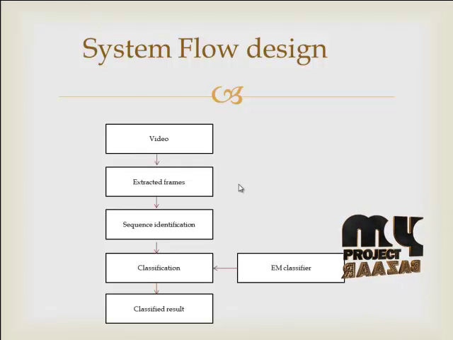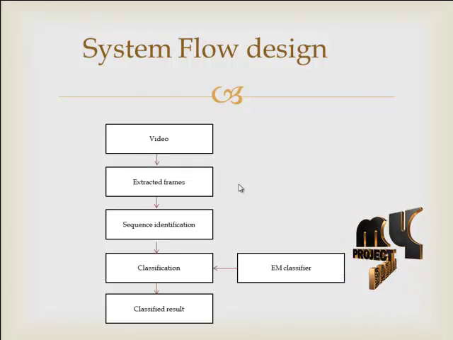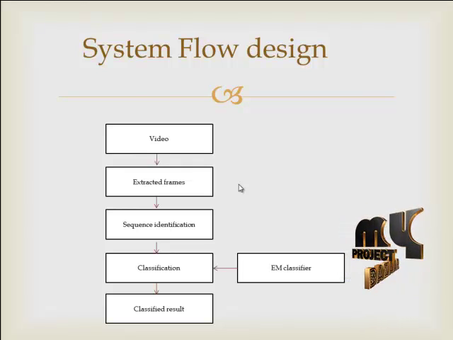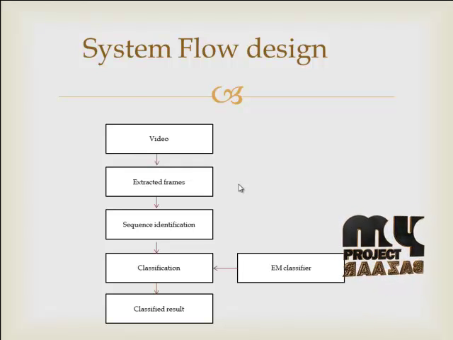Every video has a number of frames. The frames are extracted from the video, and the extracted frames are processed to identify the sequence. The sequence is identified between every two frames, and the identified sequence is classified using a classifier. Here we are using an expectation maximization based classification method. During this expectation maximization classification, the number of vehicles in the sequence is identified, and depending on that the traffic level is identified.